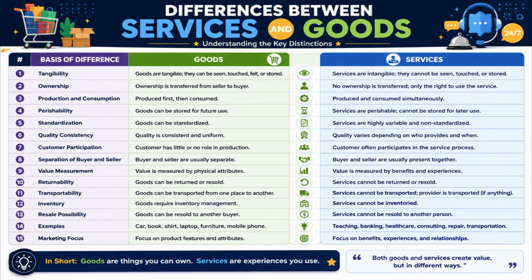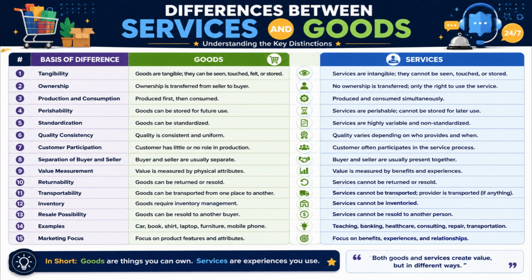Number 3. Goods are produced first and consumed later, whereas services are produced and consumed simultaneously. Number 4. Goods can be stored for future use, whereas services are perishable and cannot be stored for later consumption. Number 5. Goods can be standardized and produced uniformly, whereas services are often customized and vary from provider to provider.